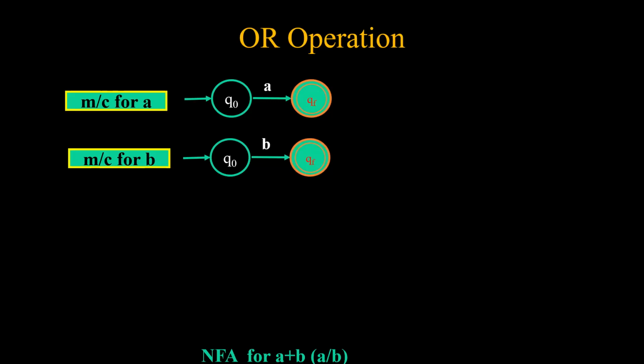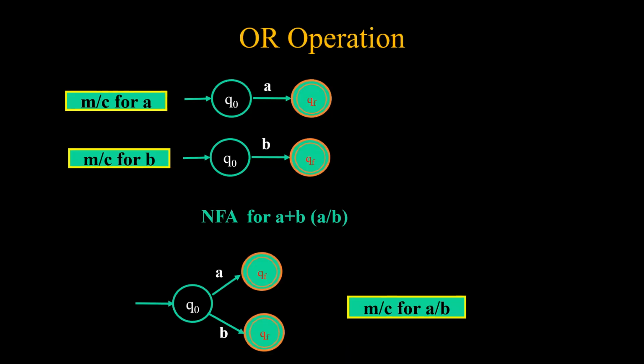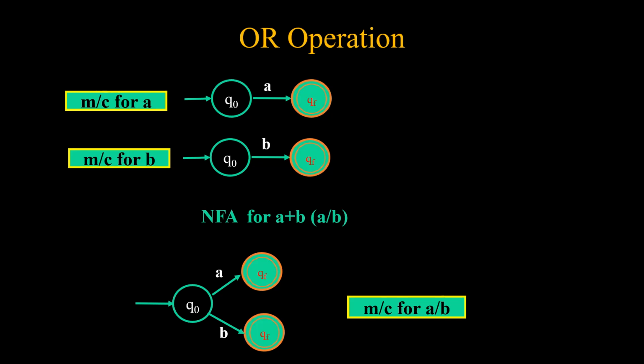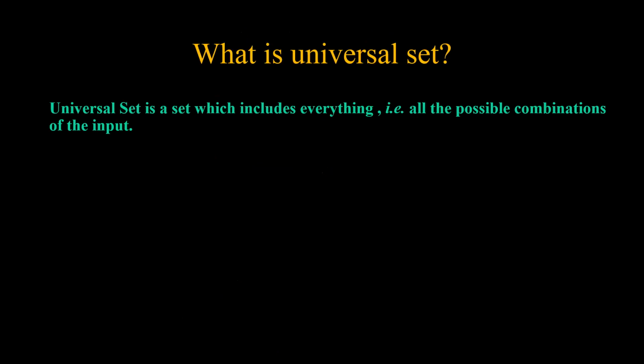Third is OR operation. OR operation means that one among the two will be selected. Now, if I talk about two machines, one machine for A, another machine for B, the OR operation will be performed. That means either we will move from the Q0 state on A to the final state, or we will move from Q0 on B to the final state.